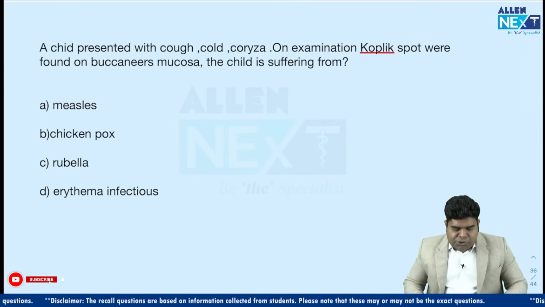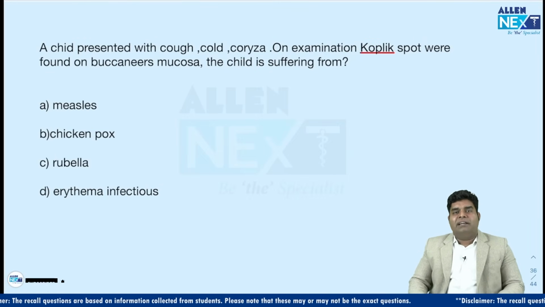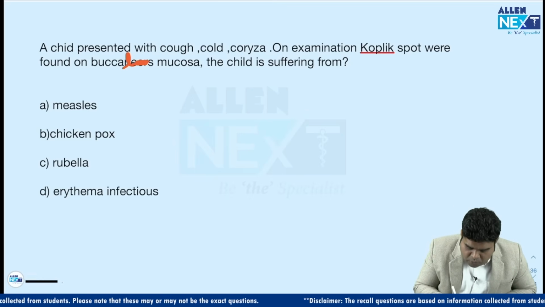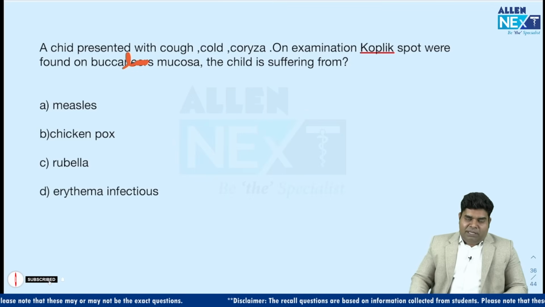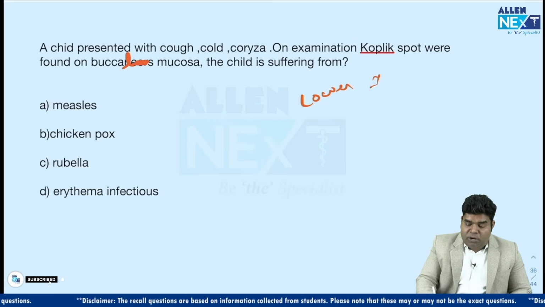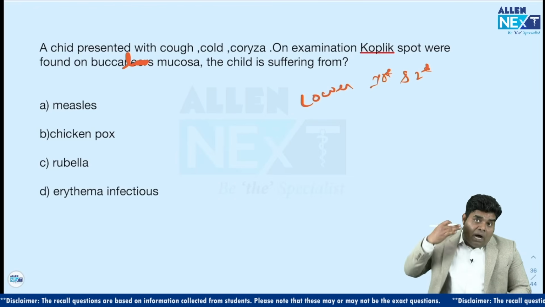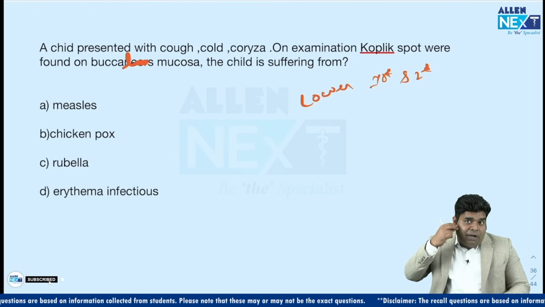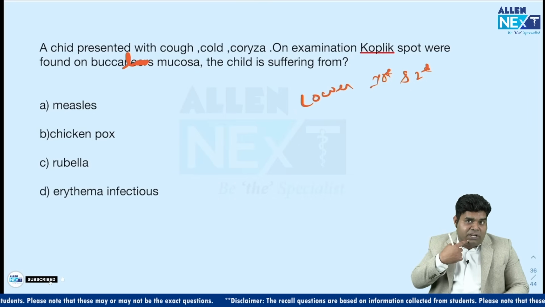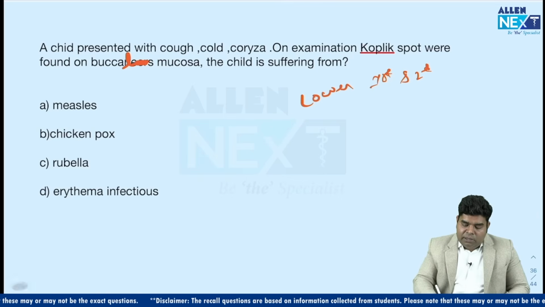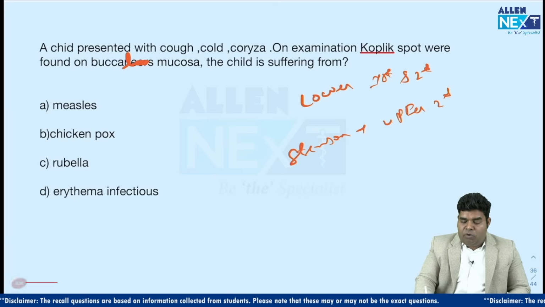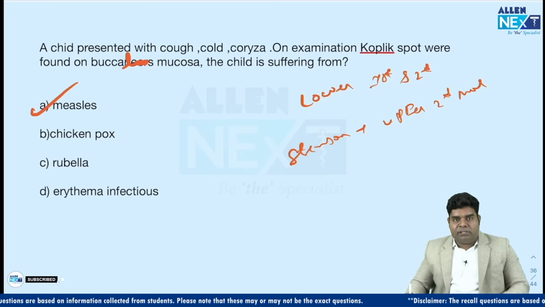Then they asked a simple question: a child with cough, cold, coryza, with Koplik spots on the buccal mucosa. So, what is the child suffering from? Remember, the Koplik spot occurs near the lower first and second molar, because the upper molar is for the parotid gland duct, the Stensen duct. And the Stensen duct will not travel all this distance; it opens here. So, the Stensen duct opens near the upper second molar and the Koplik spot is near the lower second molar. This was a clear-cut case of measles.